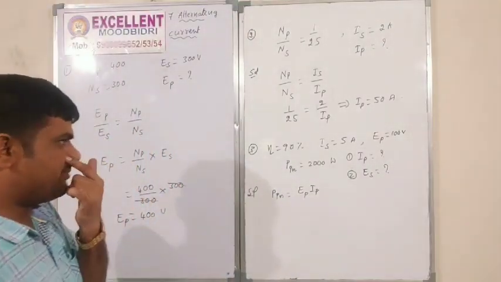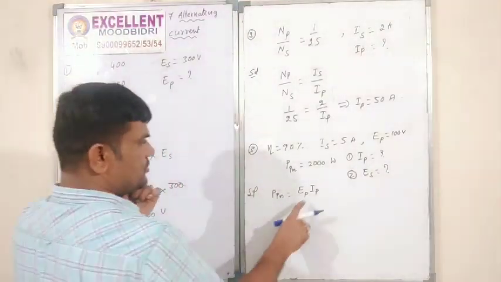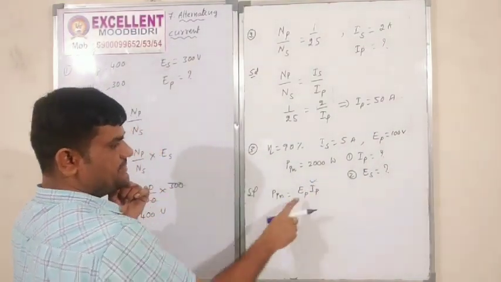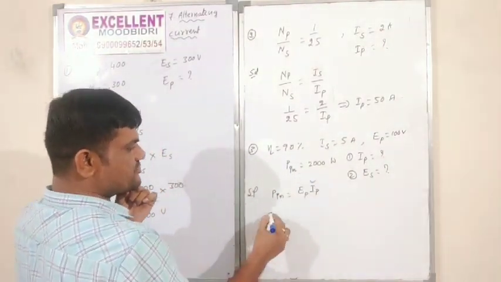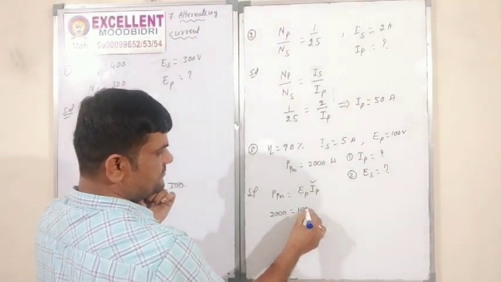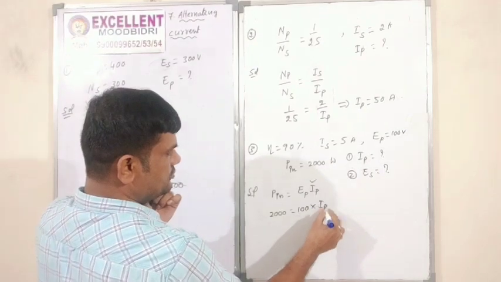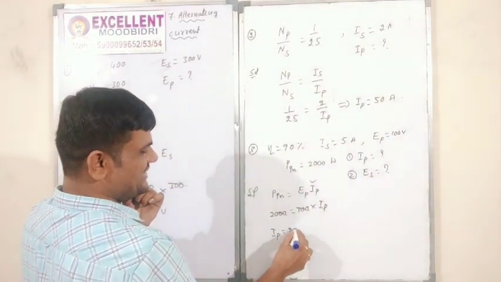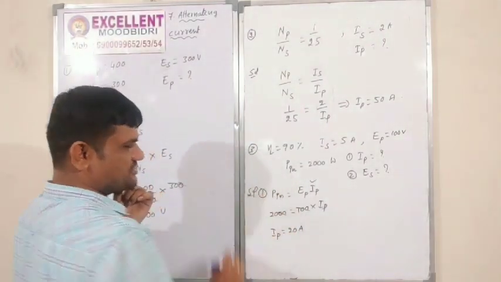EP and IP. So I want IP. EP is given. P input is given. P input how much? 2000. EP 100. IP I don't know. Okay. So IP is equal to 20 amperes. The first question is over.